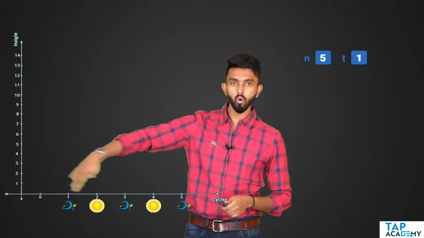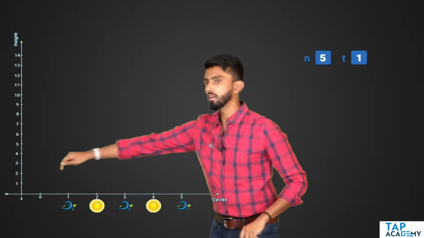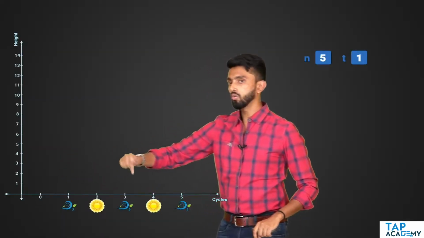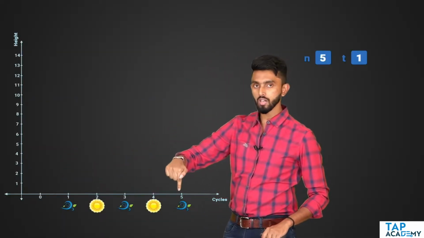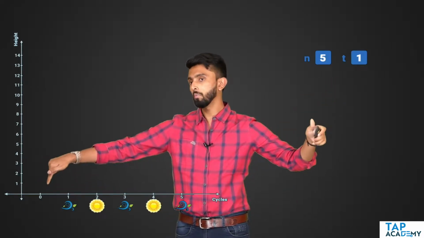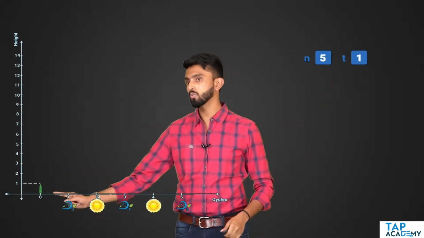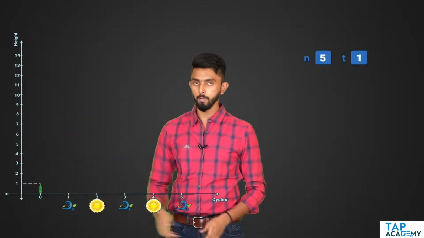See, this is my growth cycles. 5 growth cycles I have: 1, 2, 3, 4, 5. Initially, the plant is how tall? 1 meter tall. So that is what I am also showing. See, it's 1 meter tall. This is the height of the tree.